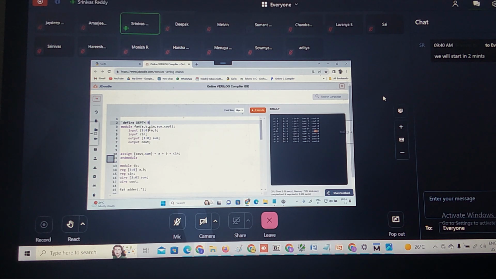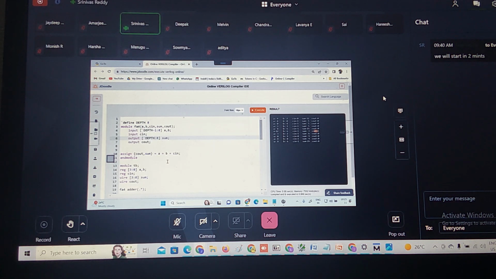Depth, shall I make it 8? Now how do we make this into 8-bit order? This is 7 down to 0. To make this 7 down to 0, I should use the depth: tick depth minus 1. Now A is 8-bit, B is 8-bit, and sum is also 8-bit: tick depth minus 1.